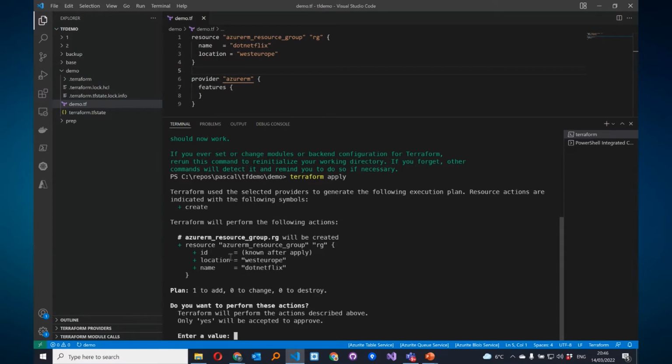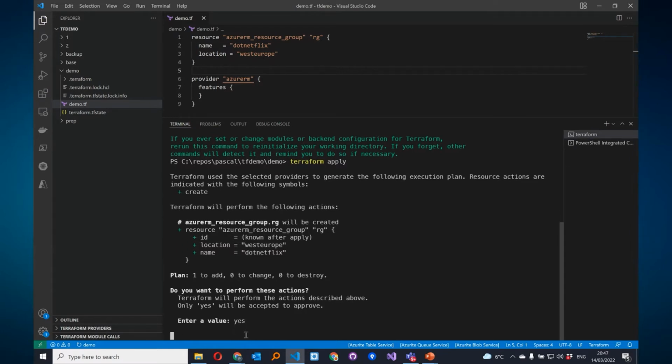And in the meantime, we are seeing the execution plan that I was talking about. This is a summary. So Terraform will add one resource, in this case the Azure RM resource group with the name RG, and these are the properties. Some are only known after applying. So we tell Terraform to provision this. We are fine with this. It's always a good idea to verify the execution plan.